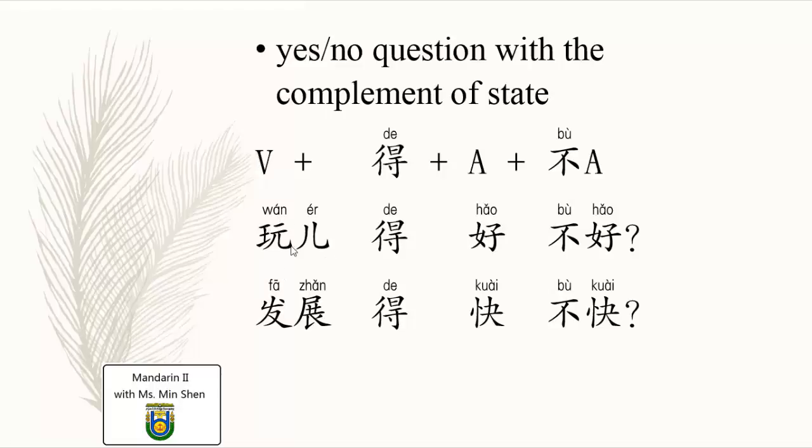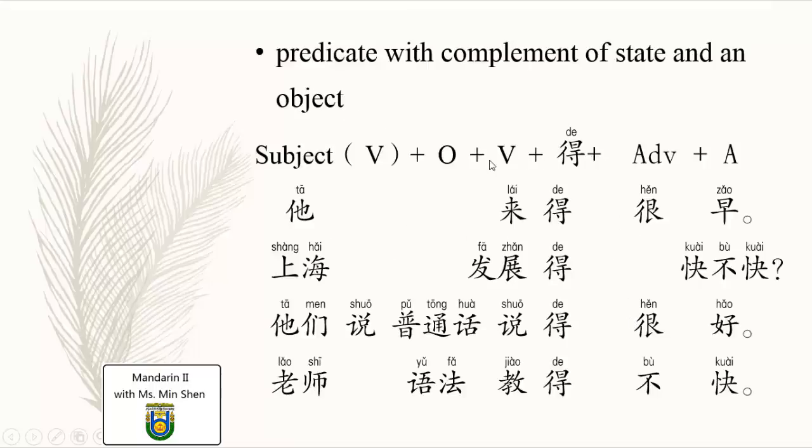For example, 玩得好 meaning play pretty well. And if you want to make the question play well or not, we have to use 不好 as the negative form. 玩得好不好? Play, well or not? Same as this one, 发展得快, develop very fast. And make 快 negative, 不快. Then you have this yes or no question. Develop fast or not?